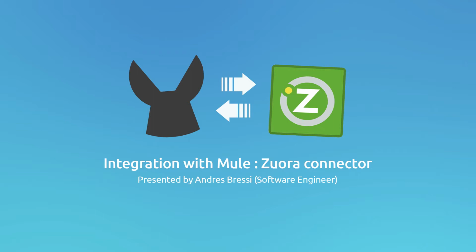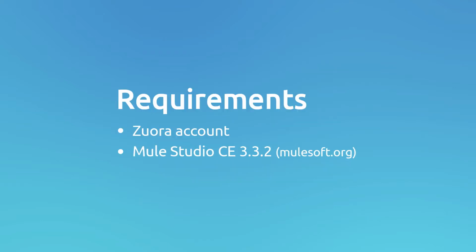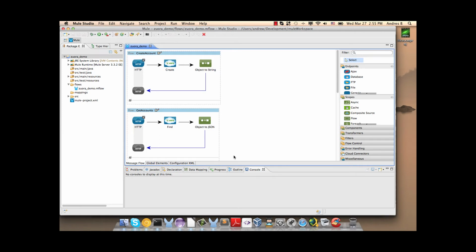I'll be explaining how to meet the configuration requirements for using the MuleSoft Zuora connector in a Mule project, and how to use the most common operations. In order to build and run this project, you will need to download the Zuora connector and you will need to download and install Mule Studio Community. We are going to start building our project now.